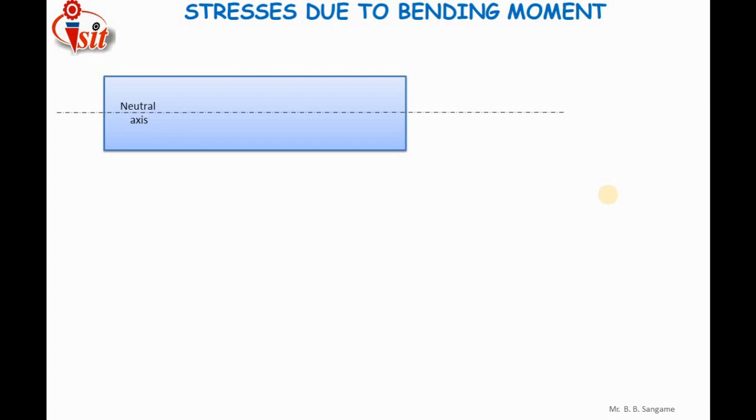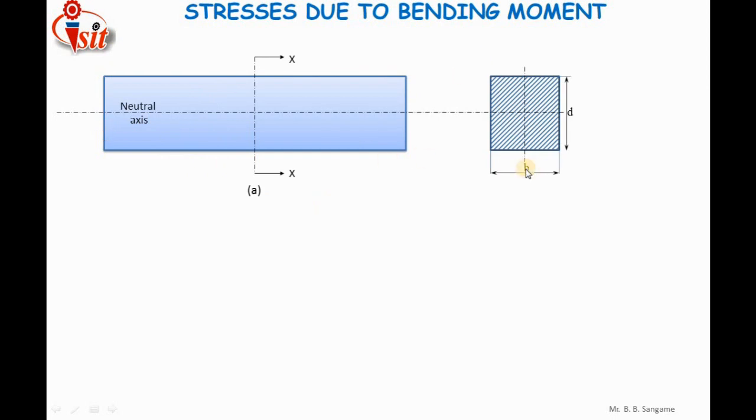Let us see what kind of stress gets induced inside the shaft when it is subjected to bending moment. Let me explain here. I have considered one member of rectangular cross-sectional area of width b and thickness d. I am going to bend this member vertically along this section XX.